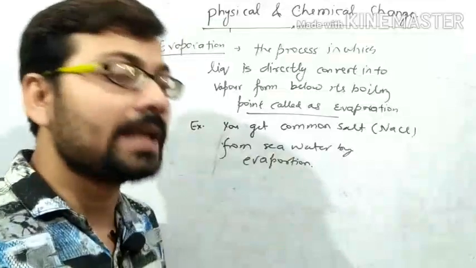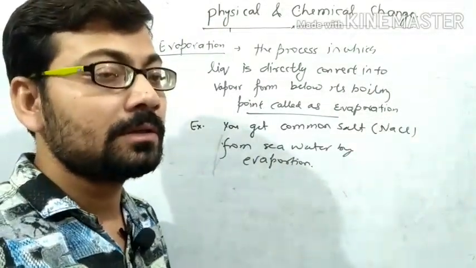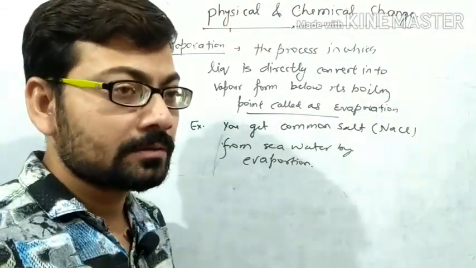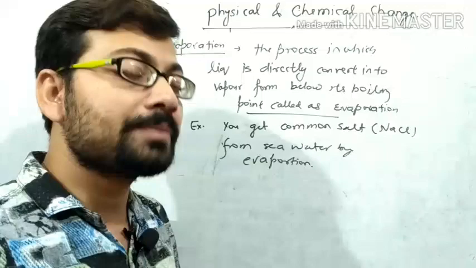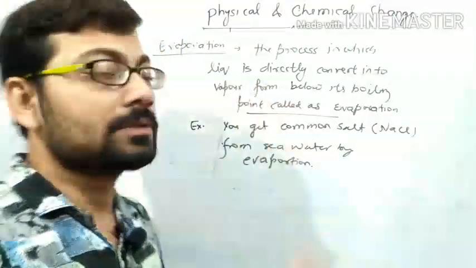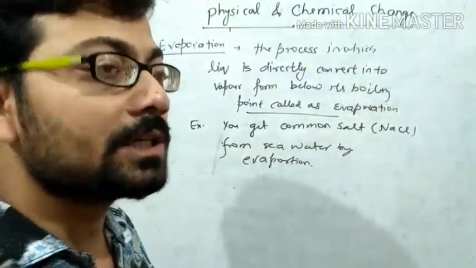Also, when you leave your wet clothes in the sunlight, after some time they get dry. Why? Because the liquid present in the cloth becomes evaporated, and this is the process of evaporation. Right? Now, what is crystallization?